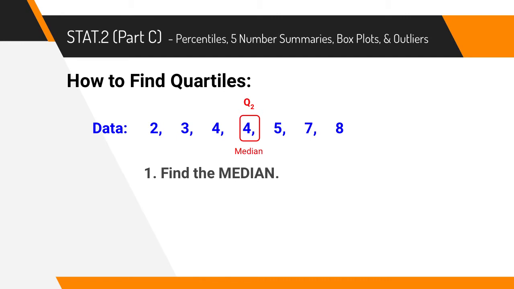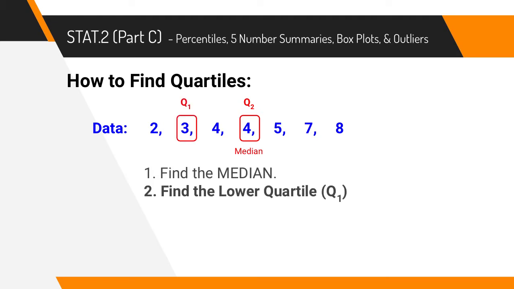Then what we're going to do is try to figure out the first quartile, or the lower quartile. What we want to do is just focus in on the lower half of the data. So we're just going to focus in on this 2, 3, and 4, and try to find the middle of that. It's almost like trying to figure out the median again, but this time we're trying to find the first quartile. So we're trying to find what's in the middle out of 2, 3, 4.